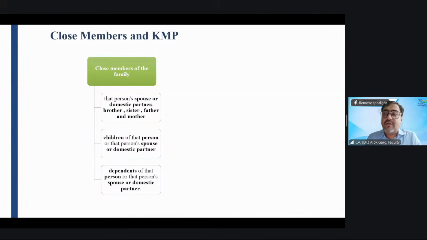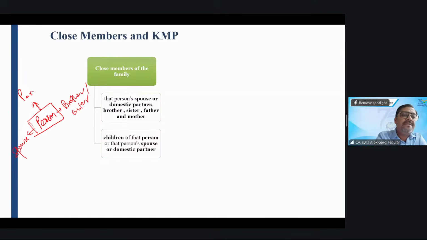To cut a long story short, if I need to draw the structure, this is a person. Here spouse, here brother and sister, siblings. Above, parents, father and mother.